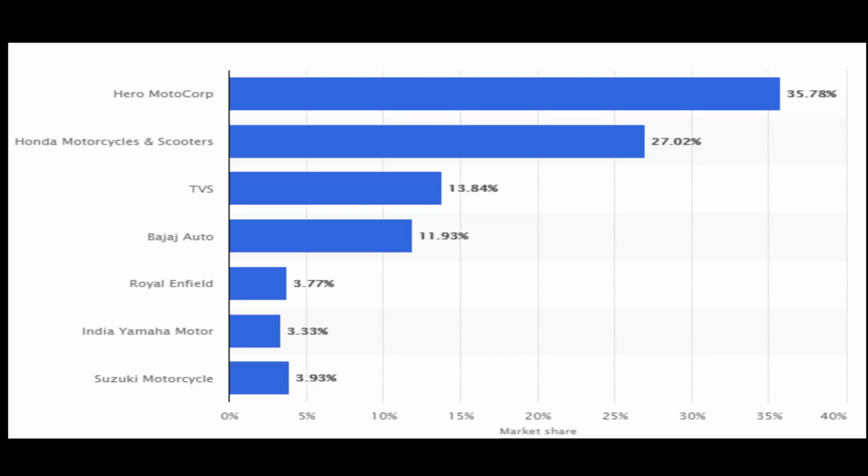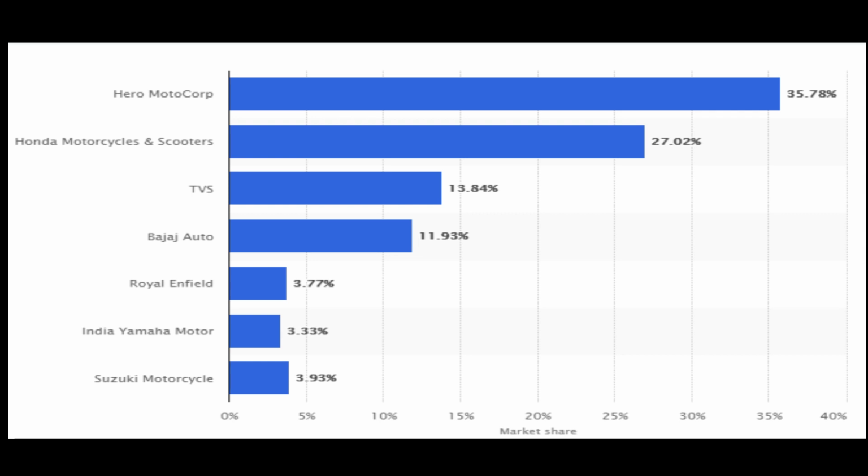So next I want to discuss the market share that the two-wheeler space is occupying with respect to the different players. When it comes to market share, Hero Motocorp is holding 35.78 percent of the two-wheeler space. Next stands Honda with a market share of 27.02 percent. Next, TVS has a market share of 13.884 percent.